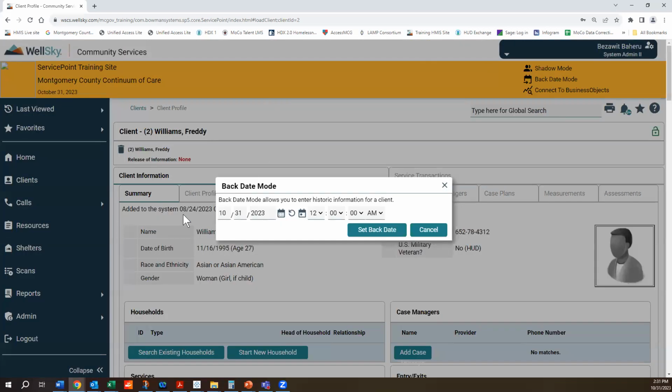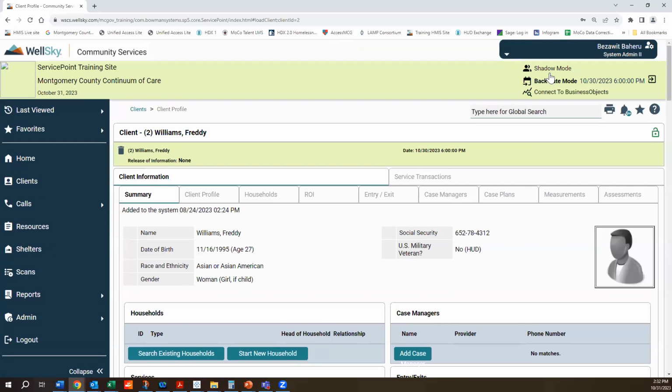So for example, if Freddie joined McKinney 10 as of yesterday, so we'll put in 10/30/2023, yesterday's date, today being 10/31, and then I always like to put in the same check-in dates as a shelter, so 6 p.m. You can click on set back date mode.